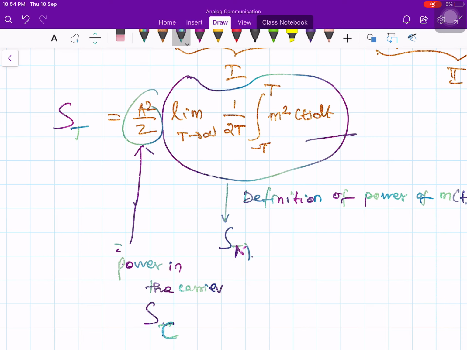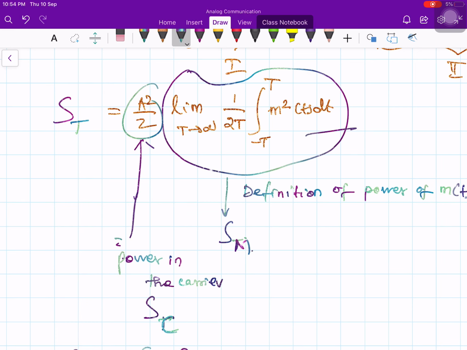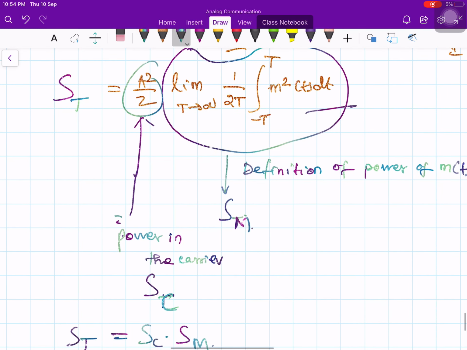Okay, so let me stop at this point. In the next lecture we will talk about recovery of the baseband signal. How can we recover the baseband signal from the modulated signal?